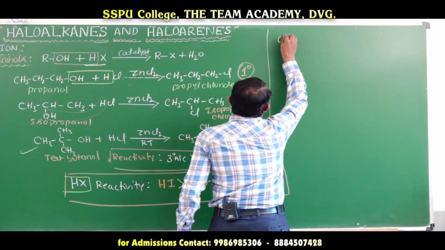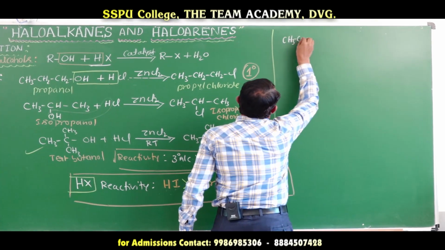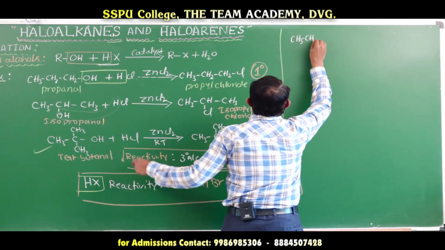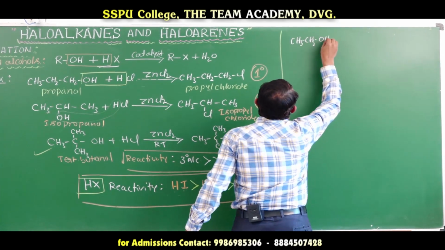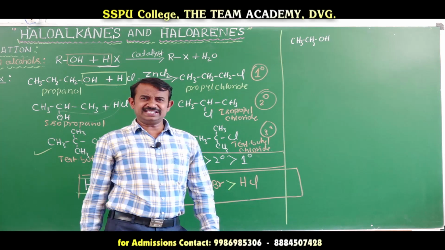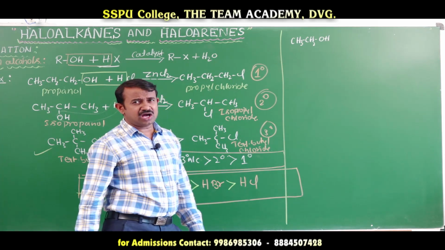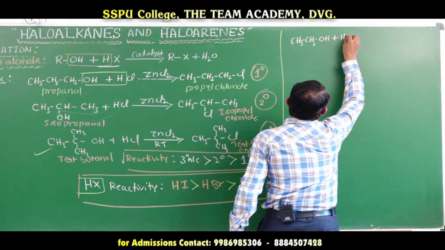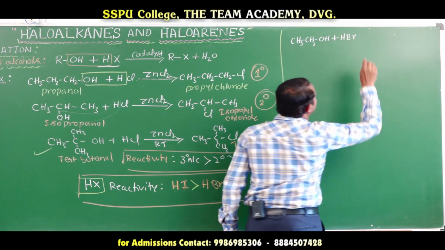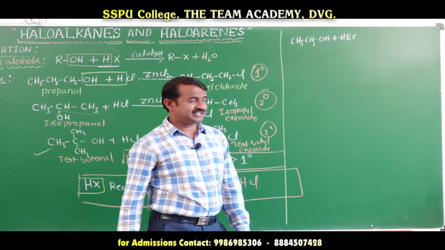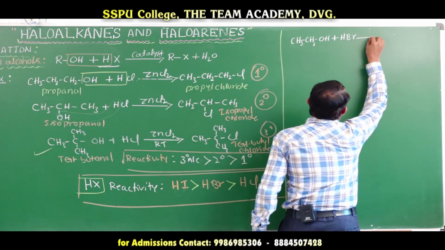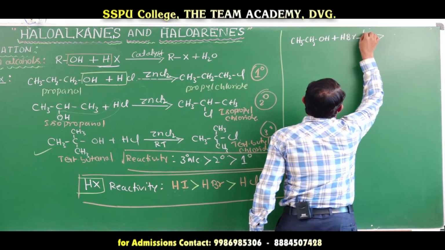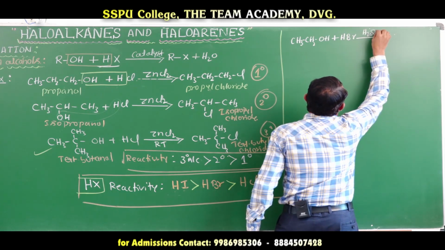Hydrobromic acid means here CH3CH2OH, ethyl alcohol. Ethyl alcohol reacts with hydrobromic acid in presence of an acid, the acid name is H2SO4.